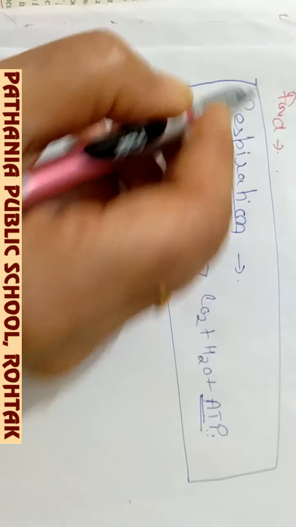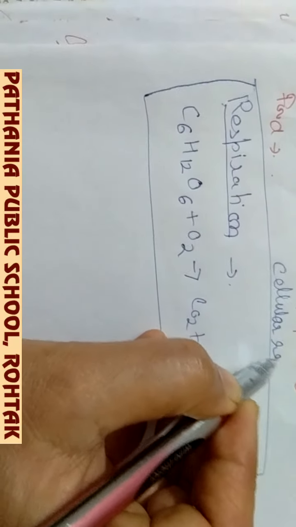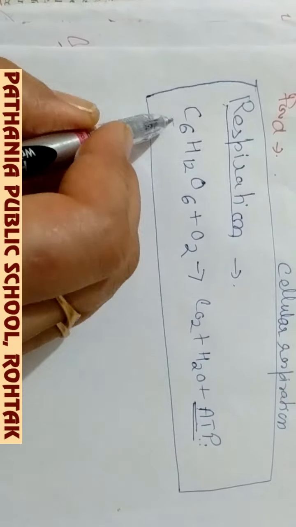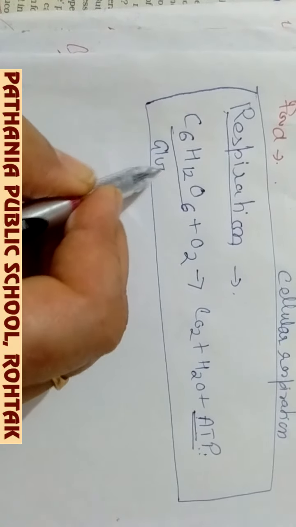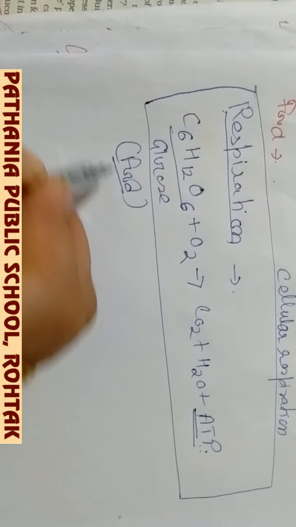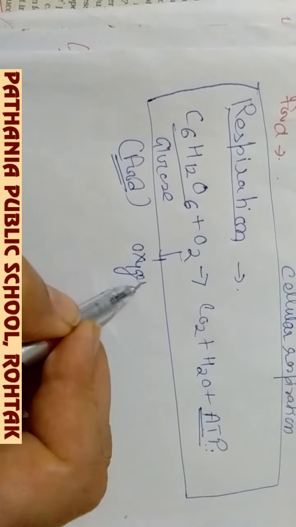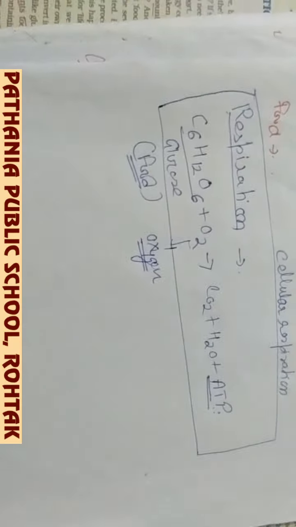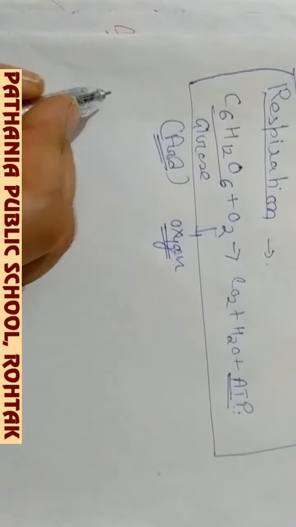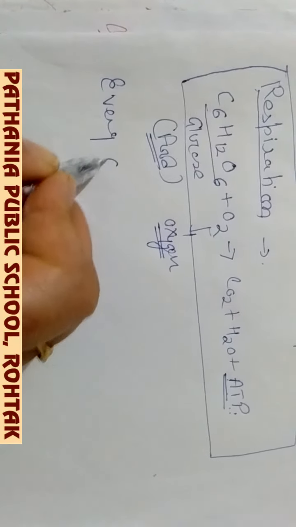So today we are discussing this respiration, which is actually called cellular respiration. As you can see, in this process two raw materials are required: glucose, or you can say the food which can be in any form, and oxygen. So these two raw materials are required. Now we are taking up the background of this process.